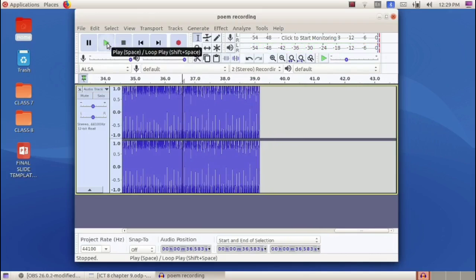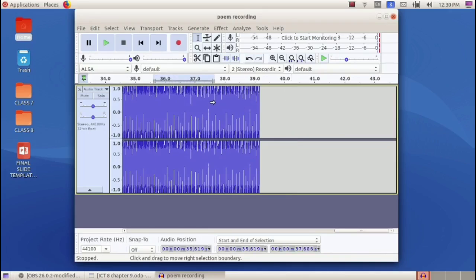Okay, so the unwanted portion at the beginning and end of the recording has been deleted. Similarly, we can delete any unwanted portions in between the recording also. Then we can also use cut, copy, paste activities to rearrange the position of the selected part. We have to select a portion.